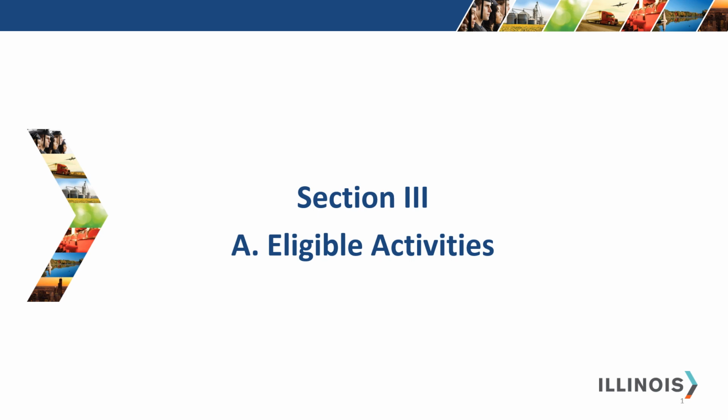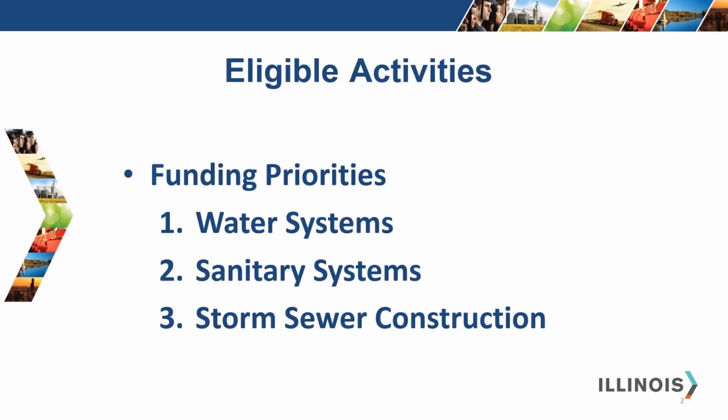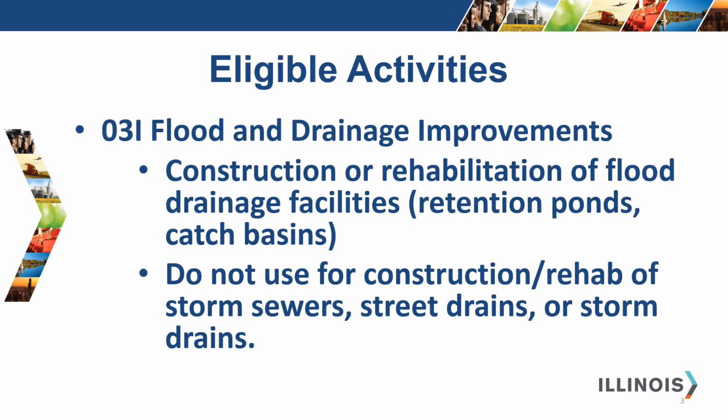Section 3, Eligible Activities. Our funding priorities are water systems, sanitary systems, and storm sewer construction. Each of the next three screens gives the HUD code for the grant type and then a description of each.